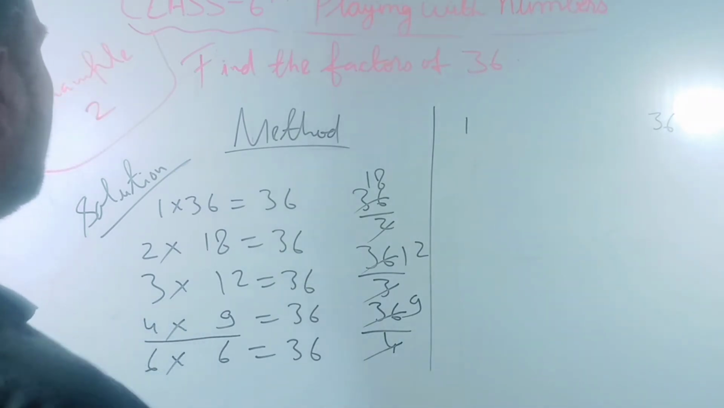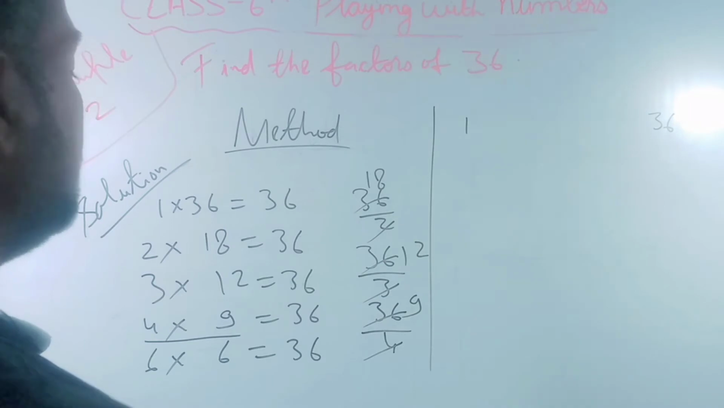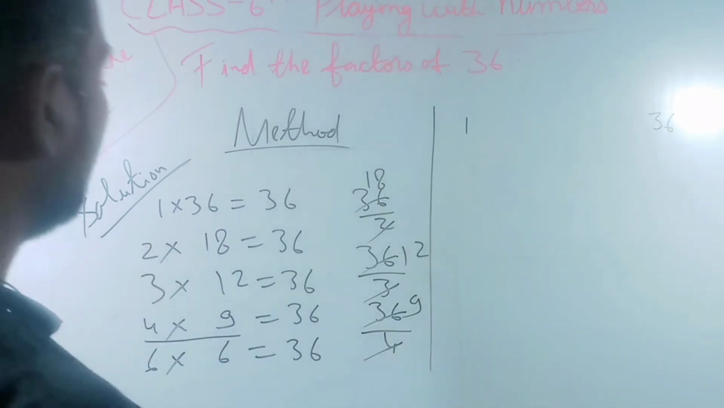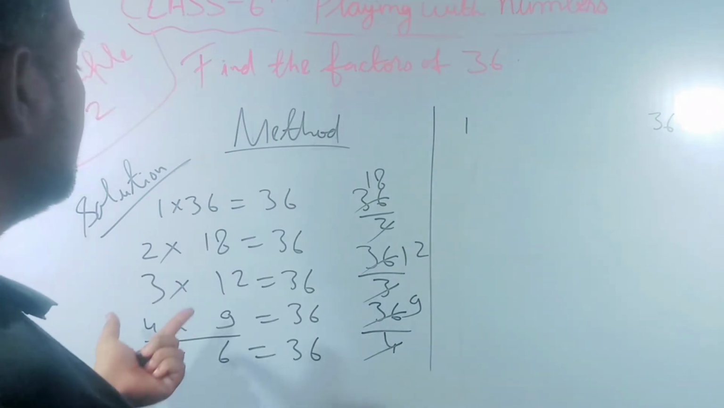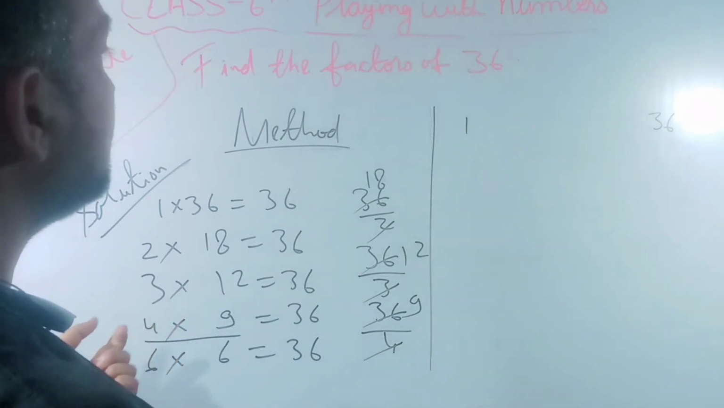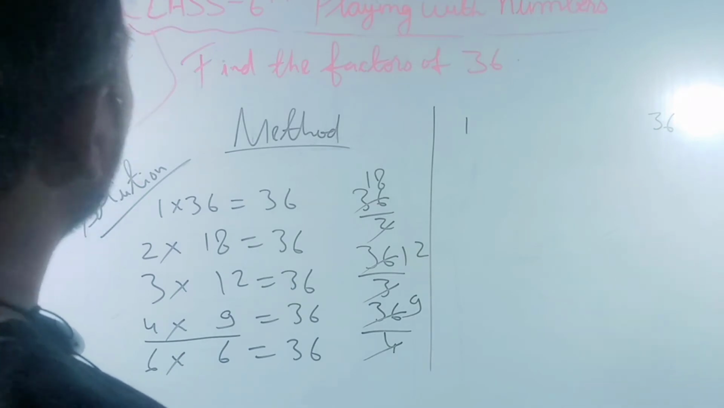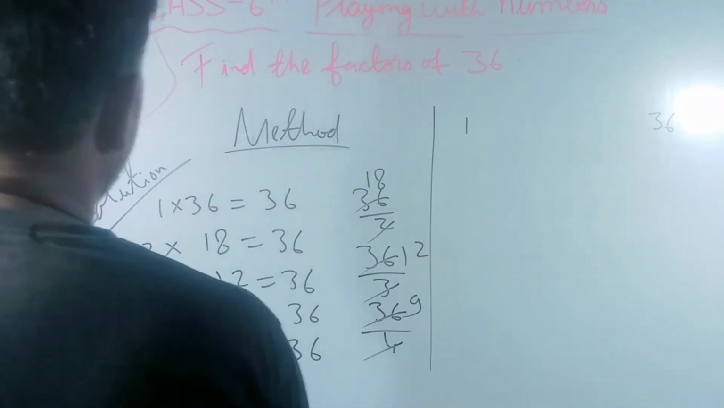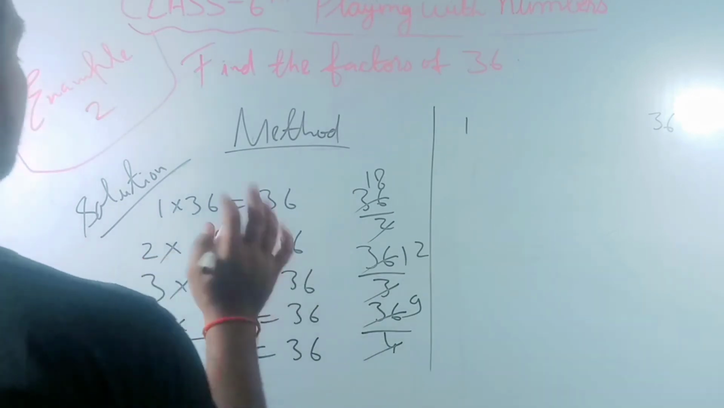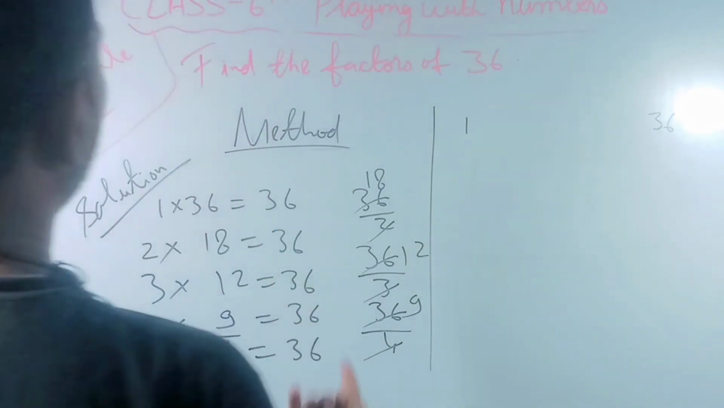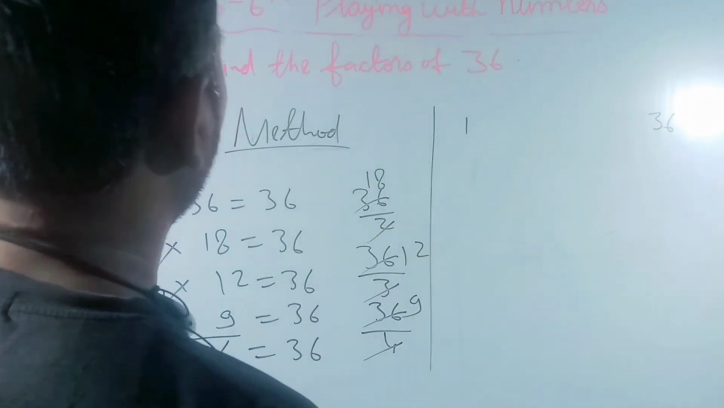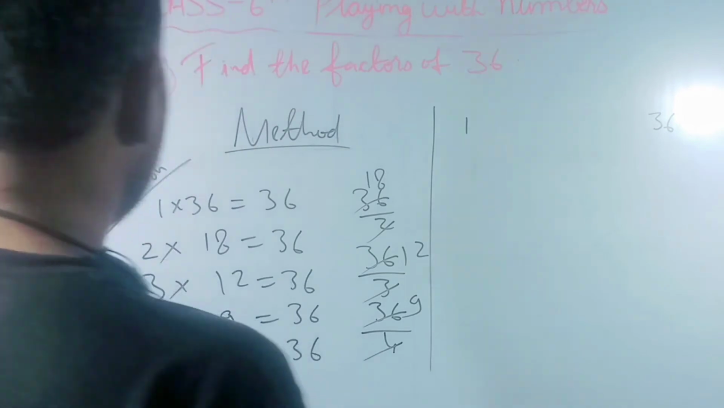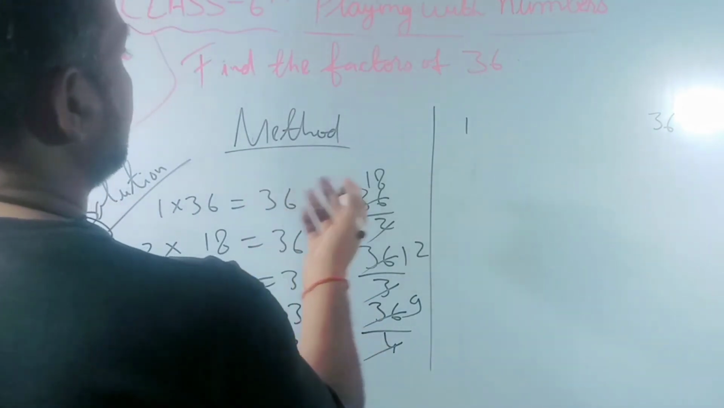10 we cannot take. 11, no. 12 already taken. 13 no. 14 no. 15 no. 16 no. 17 no. 18 yes, 18 already we have taken, so we will not take it. 19 no. 20 no. Okay, so understood this way. So factors of 36 are